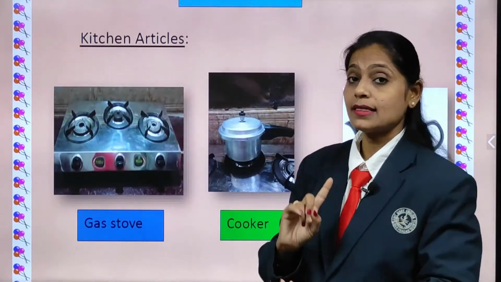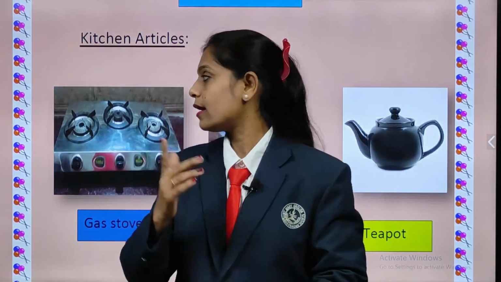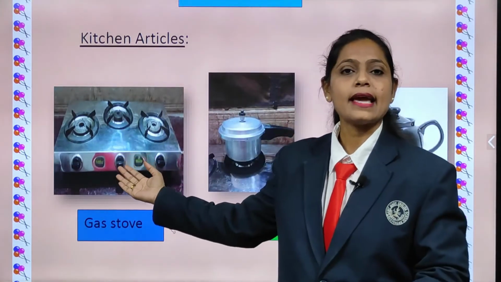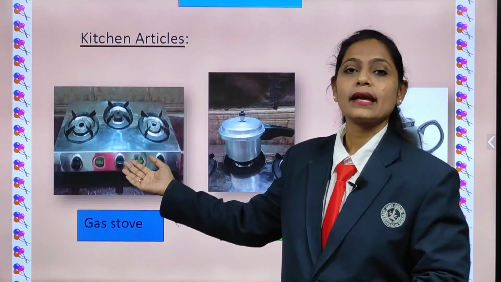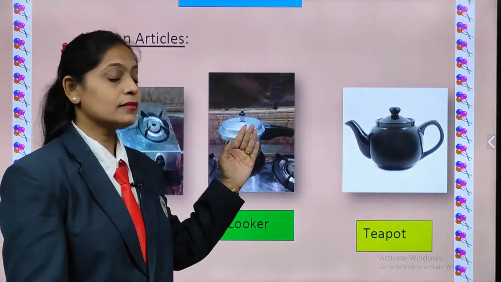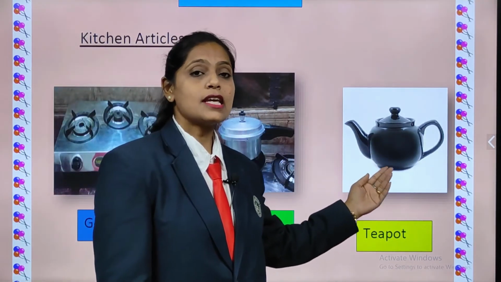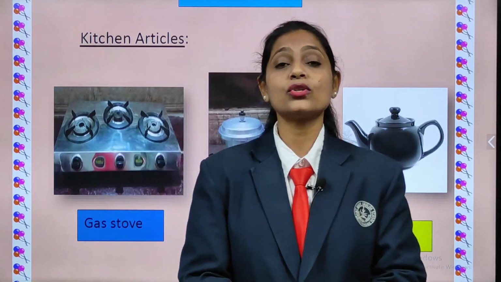Now kitchen articles. Kitchen articles are the things which we see in the kitchen, right? Okay. Now all of you repeat after me. Gas stove. Then cooker. And teapot.